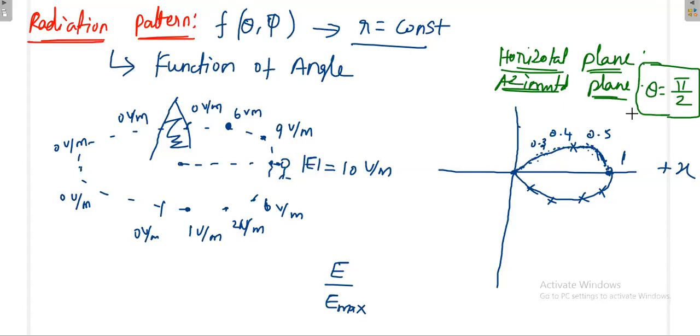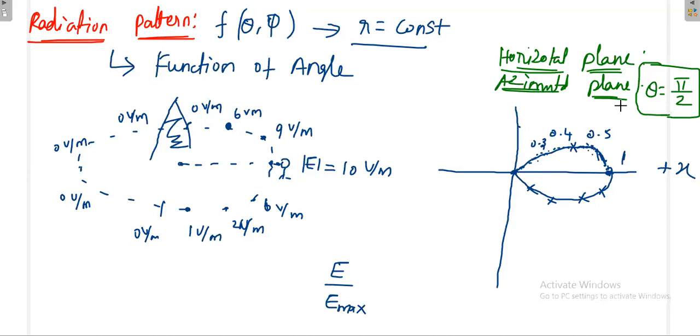First your theta is constant, then you are varying your phi. Next, I will fix phi, then I will vary theta. That diagram is called another radiation pattern, in the elevation plane or vertical plane. There phi can be anything.